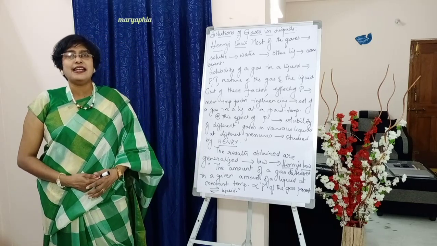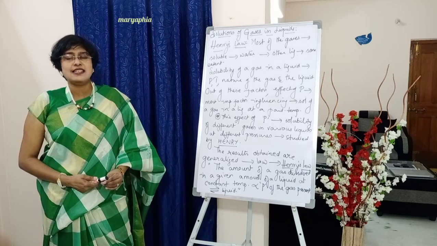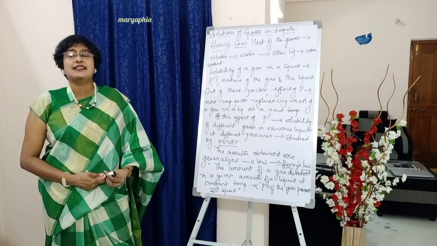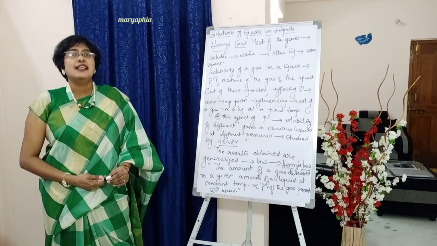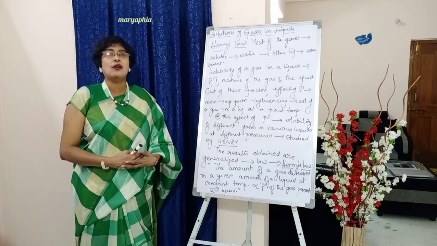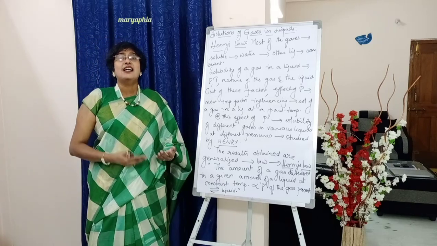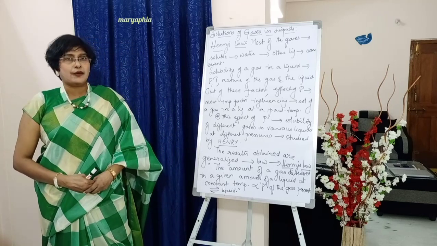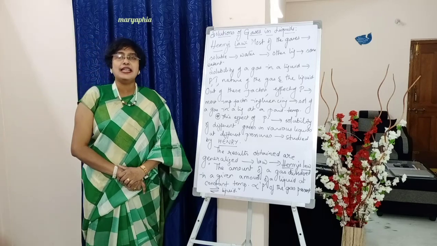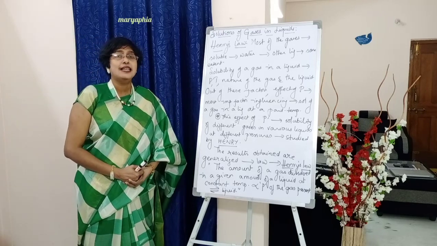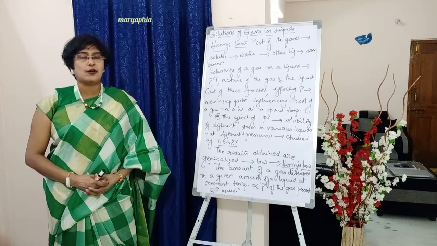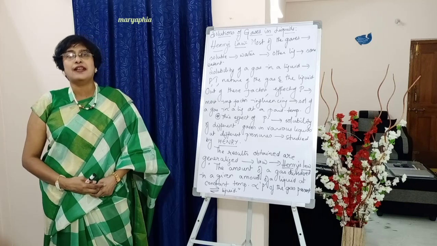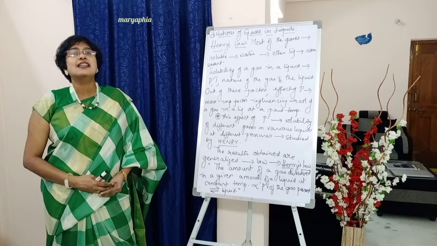So what Henry did, he took various gases, various liquids and checked to what extent a gas is dissolved in a particular liquid. He jotted down all the values: at so and so pressure, a particular amount of gas is dissolved in this much amount of liquid. He drew a table and noted down all the values. Whatever results were obtained by doing this experiment, he put together in the form of a law and called it Henry's law.